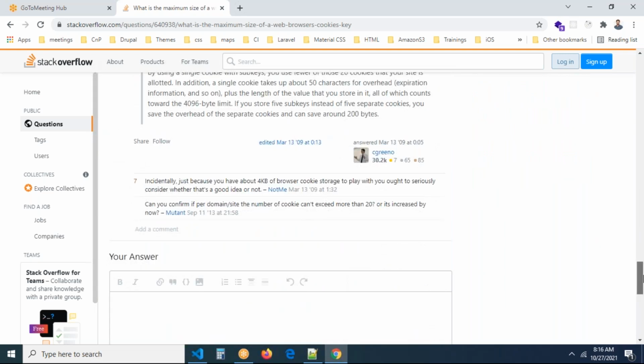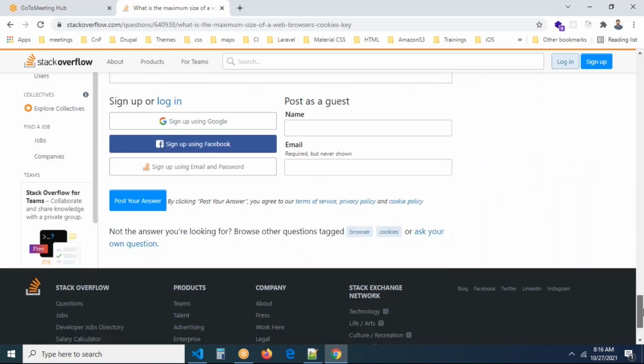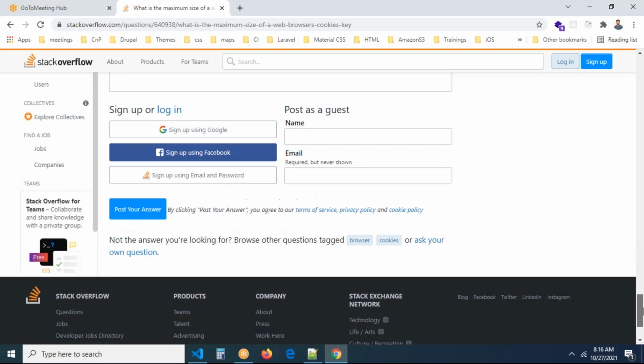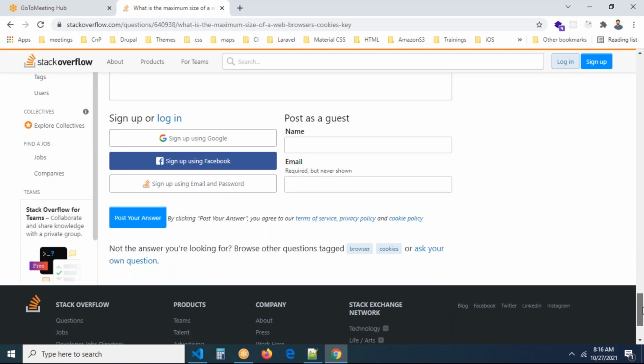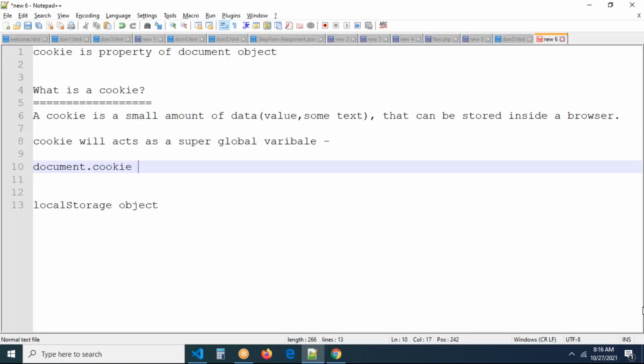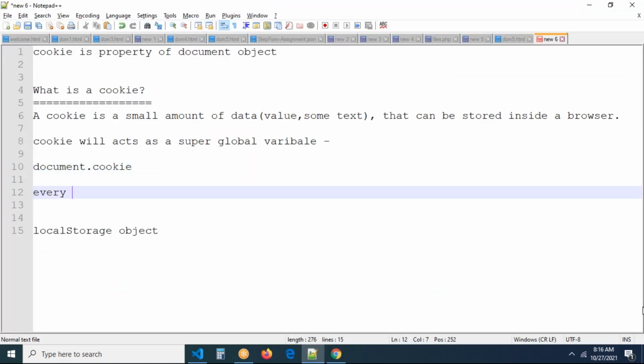Some people will say cookies depend upon the browser also. Maybe Firefox cookies will store more data, Chrome cookies will save less. See, every browser's cookies are independent. Remember, every browser supports cookies.